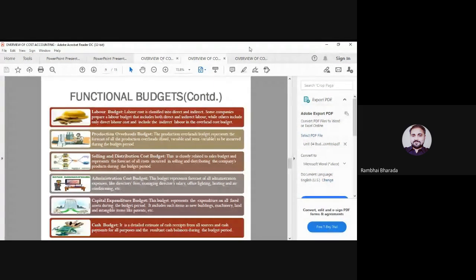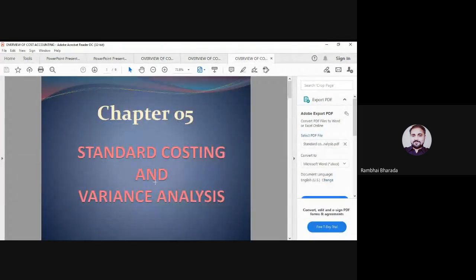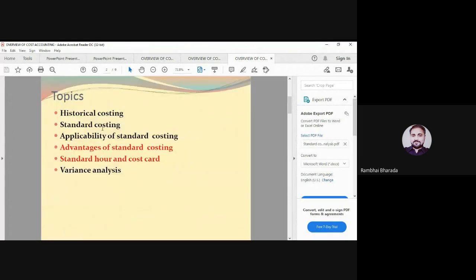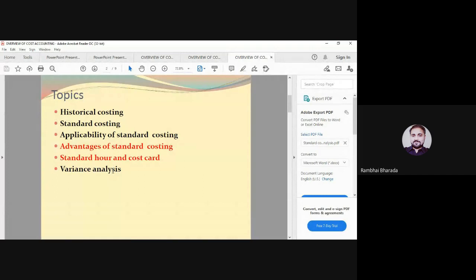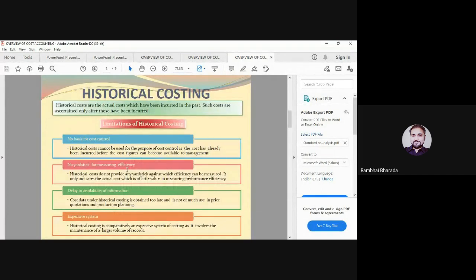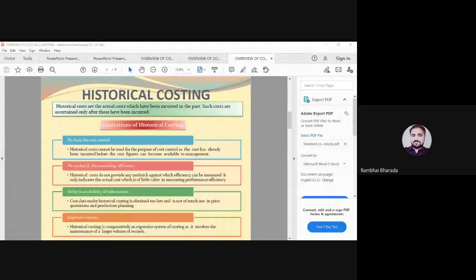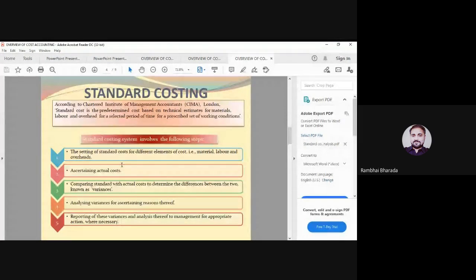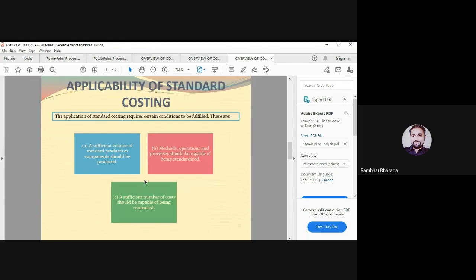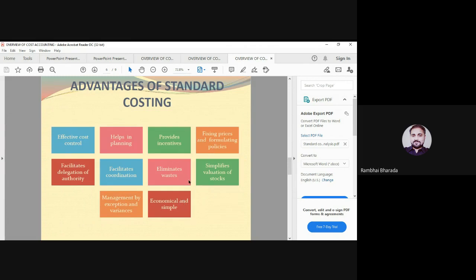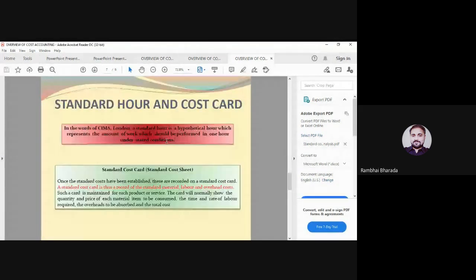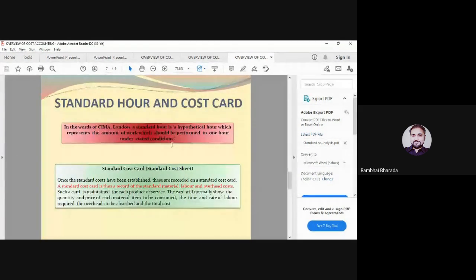Now moving further. Last unit, standard costing. Here the question may be asked, what do you mean by standard cost? What do you mean by standard costing? And which of the following is a limitation of historical costing? Maybe the question asks, which one is the first step in standard costing, or which is the last step of standard costing? Remember the sequence. Maybe the question asks from this slide which of the following is an advantage, limitation. You need to select.